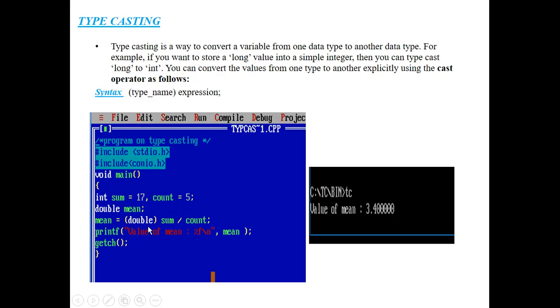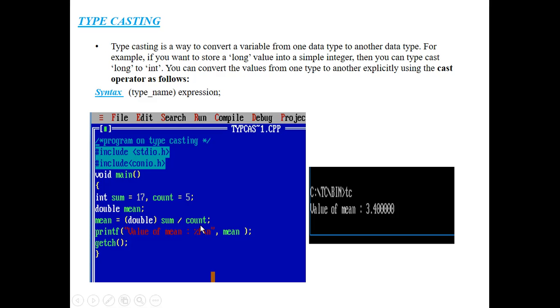Next, double mean. Here in this example, the sum and count are of integer type, whereas mean is of double type. That means the mean of double type is going to store the result of the integer type, that means sum and count. Here I am performing the division operation. These two are of integer type, and the result is going to be stored in mean, which is of double type. That means these integer values are going to be stored in a double.